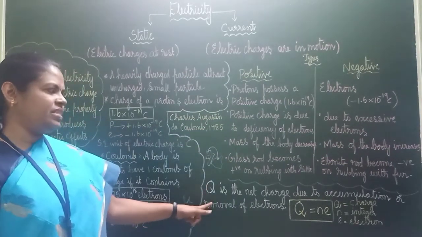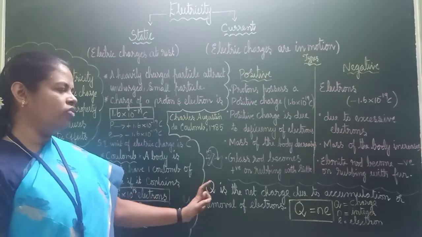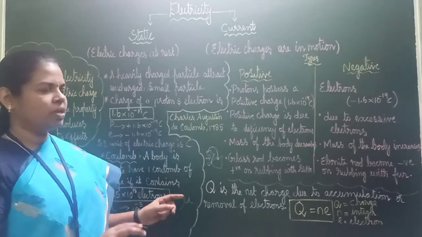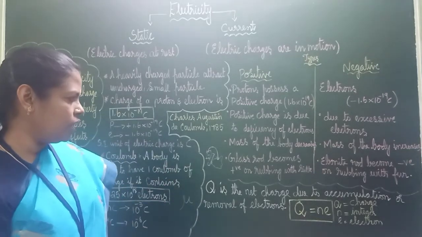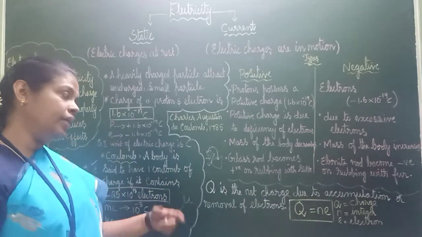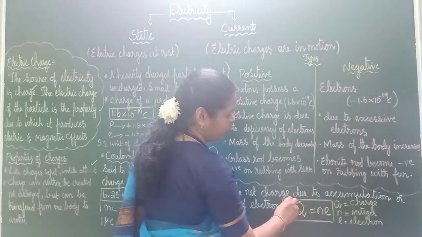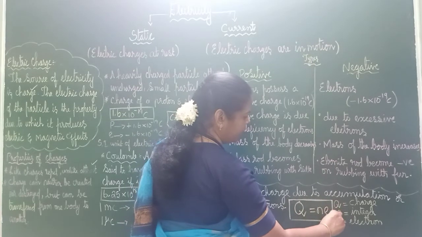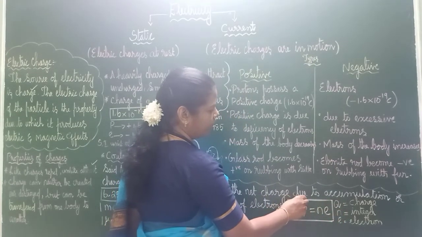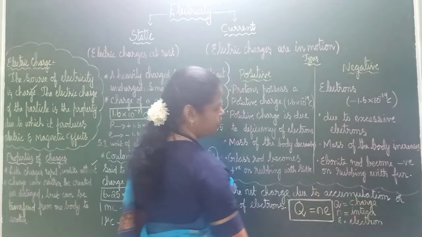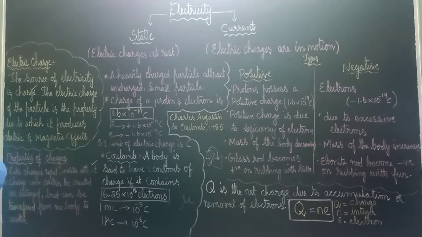Q is the net charge due to accumulation or removal of electrons. Net charge, okay, if you are counting both. For example, the formula is Q = Ne. What is Q? Q is the charge, N is an integer, the number of electrons, and e is the electron charge.